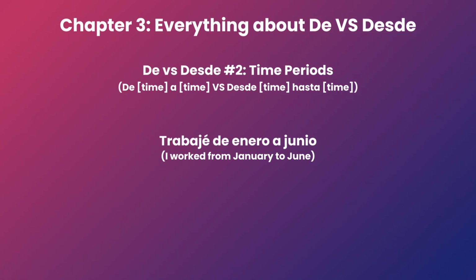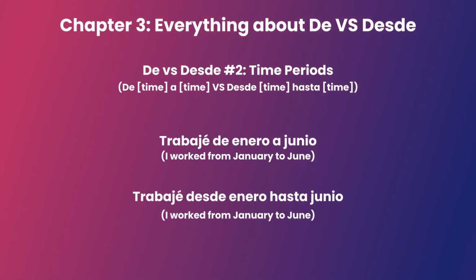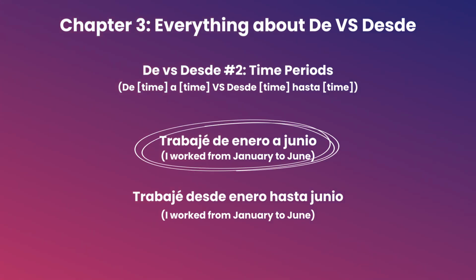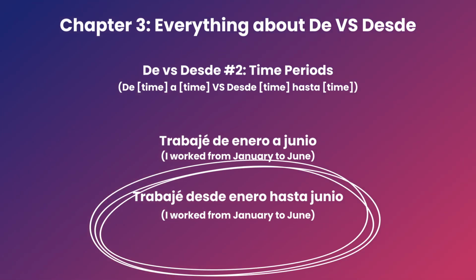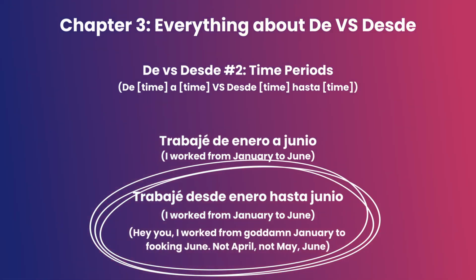Trabajé de enero a junio and trabajé desde enero hasta junio. Again, the translation for both of them is I worked from January to June. The first sentence is just straightforward and neutral information, while the second sentence tries to convey the idea of hey you, I worked from goddamn January to fucking June. Not April, not May, June. That's right, motherfucker, I'm better than you.